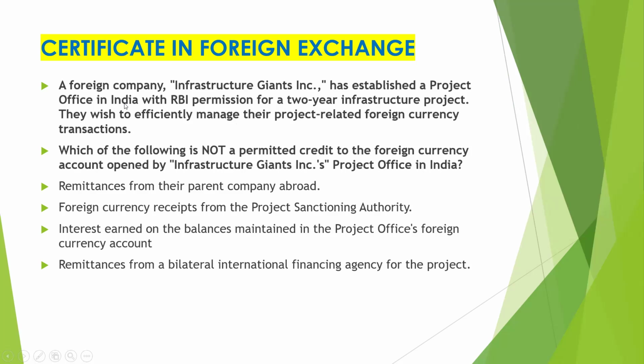So this company is having an account. You have to tell which type of credit is not permitted. The first option is remittance from their parent company abroad; foreign currency receipts from the project sanctioning authority; interest earned on the balances maintained in the project office foreign currency account; and remittance from a bilateral international financing agency for the project. So let's see where the correct answer is.